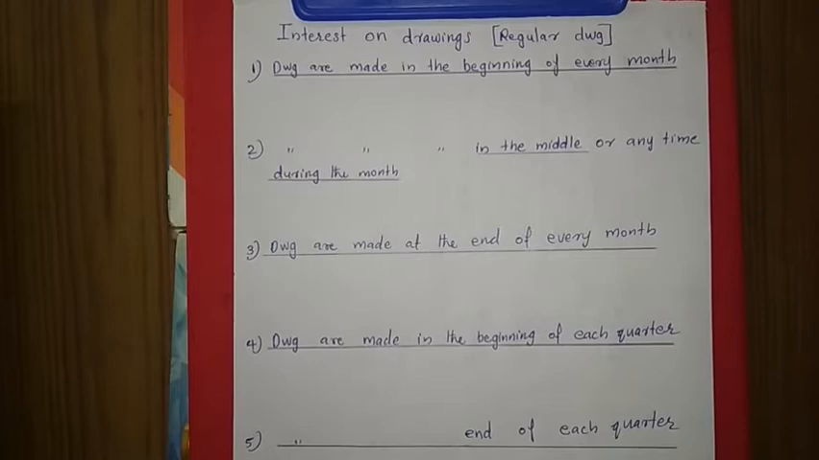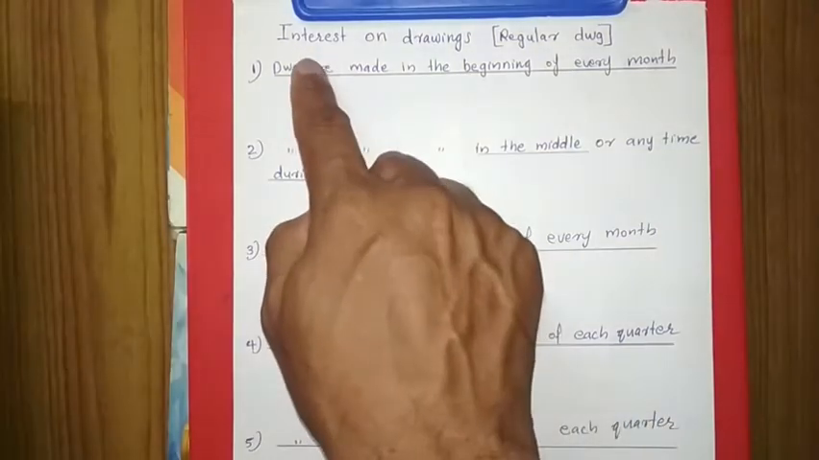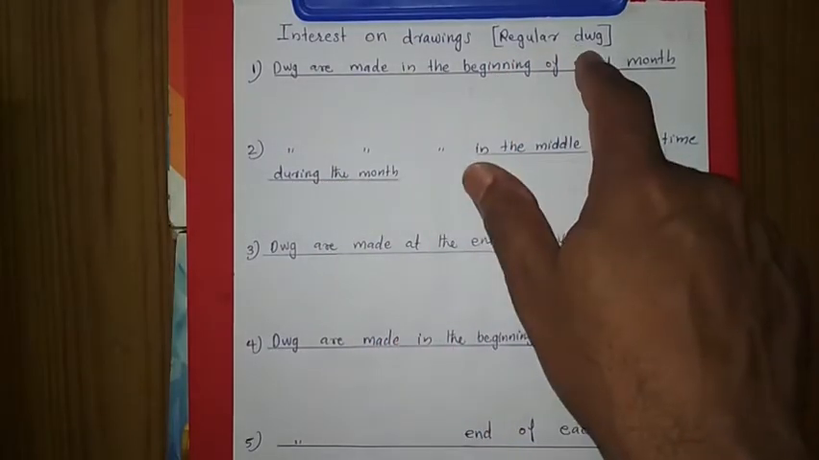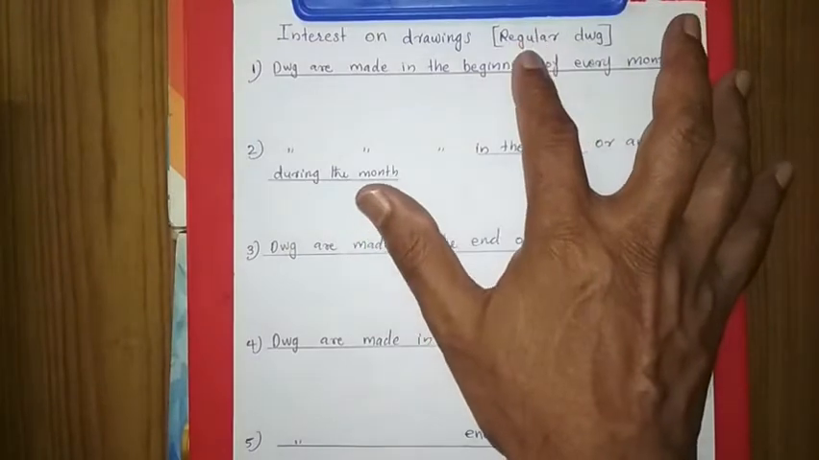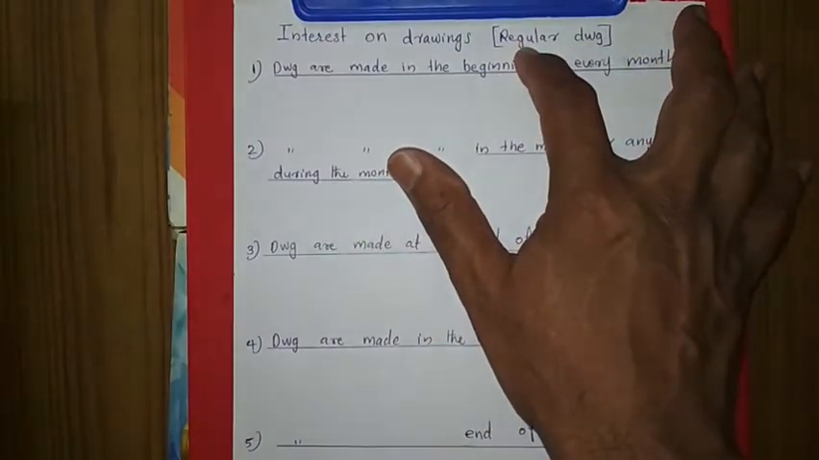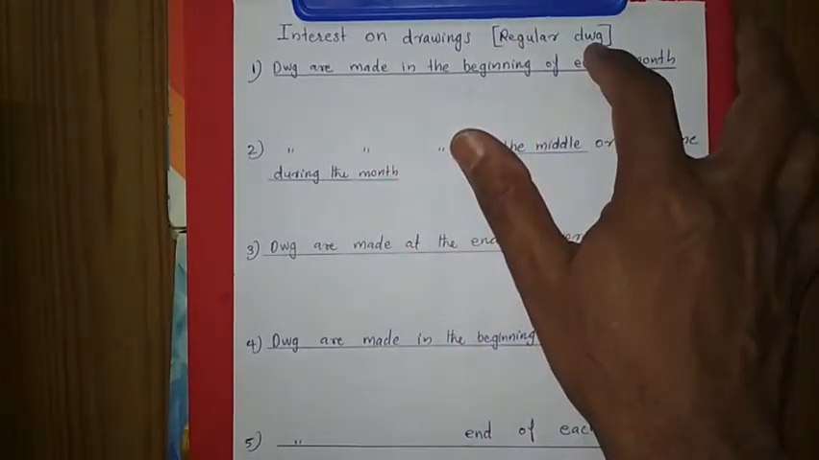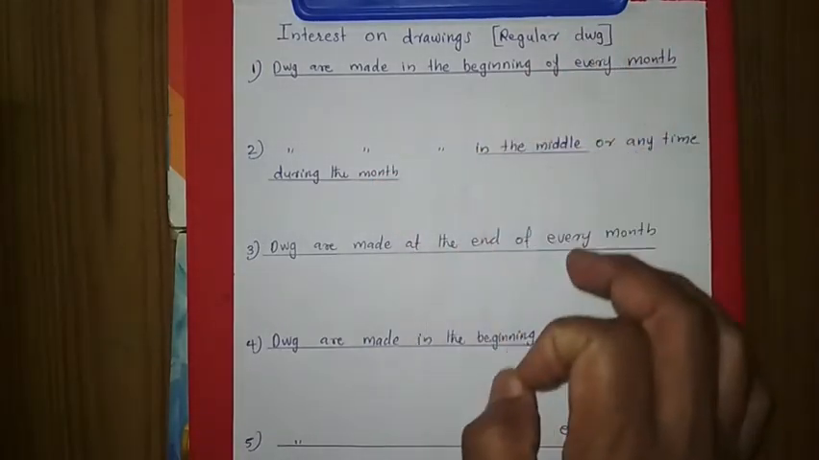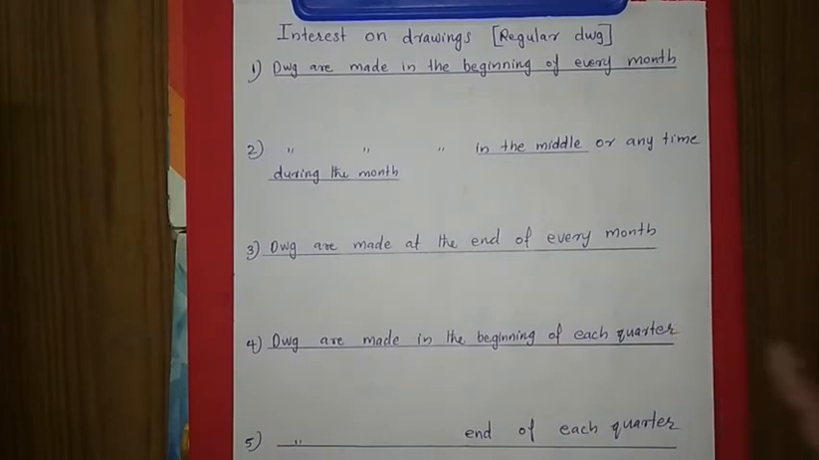One shortcut method is there that we can study. So this we are studying under this heading, interest on drawing. That will be regular drawings. Regular drawings means a fixed amount of drawing he is continuously withdrawing, that may be every month or every quarter, like that. If he is frequently withdrawing the same amount, then one shortcut method is there to find out the interest on drawing. We can study that one.